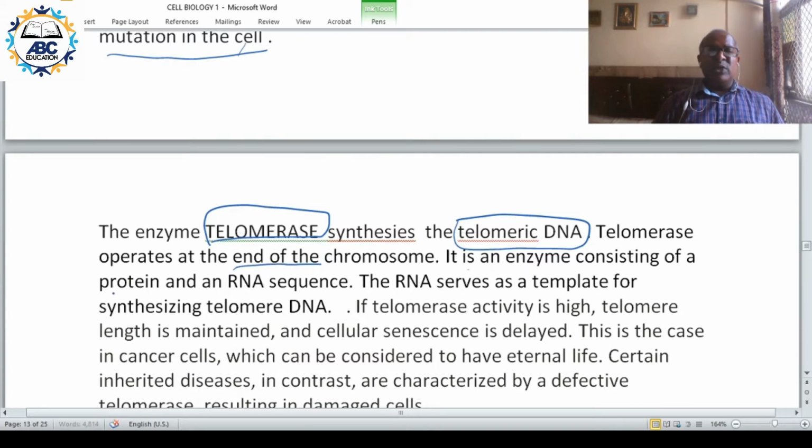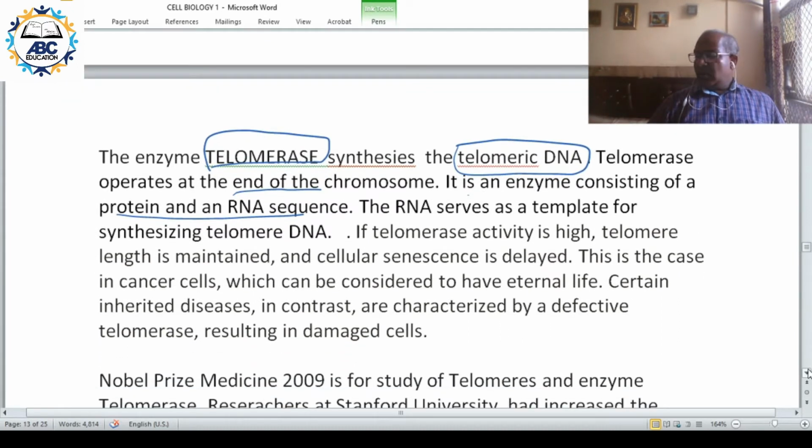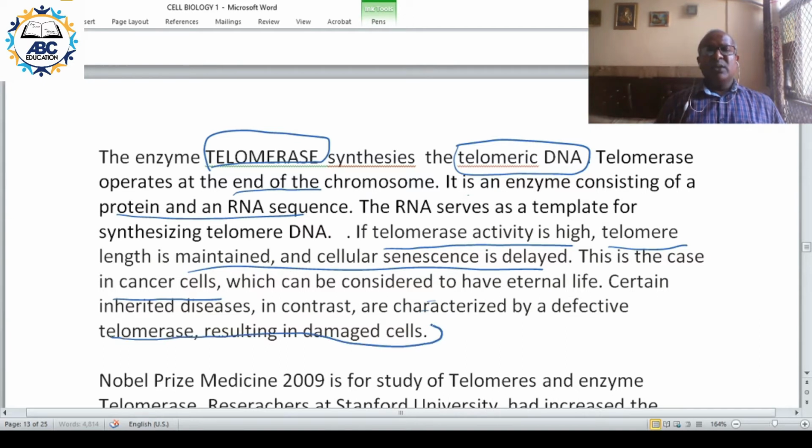This enzyme consists of a protein and an RNA sequence. So this RNA sequence acts as template for making the telomeric DNA. If the telomerase activity is high, telomere length is maintained and cellular senescence or aging is delayed. This is found in cancerous cells, which are considered to have eternal life. In some other cases, there can be defective telomerase, resulting in damaged cell and early aging.